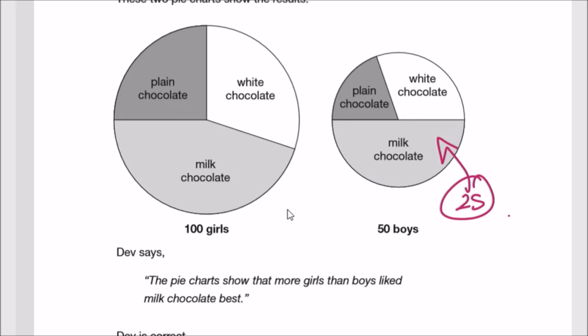And just to represent 25, if we split milk chocolate into a quarter, this alone is a quarter of 100, which is 25. So 25 plus a lot more is going to be way more than 25. So explain how you know. Well, that is how we know.